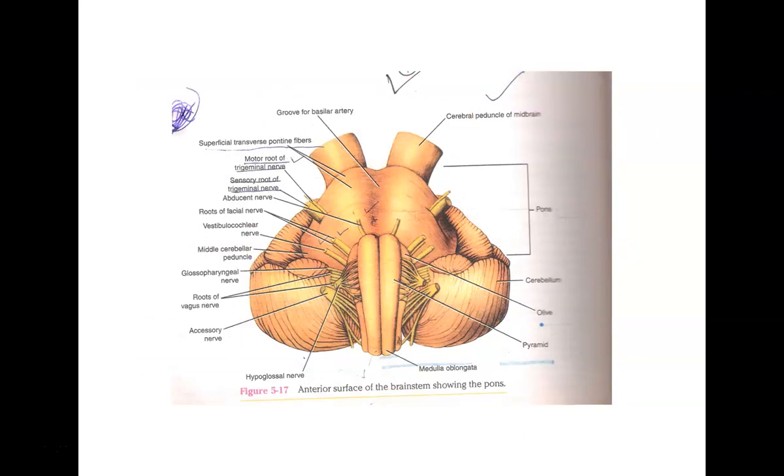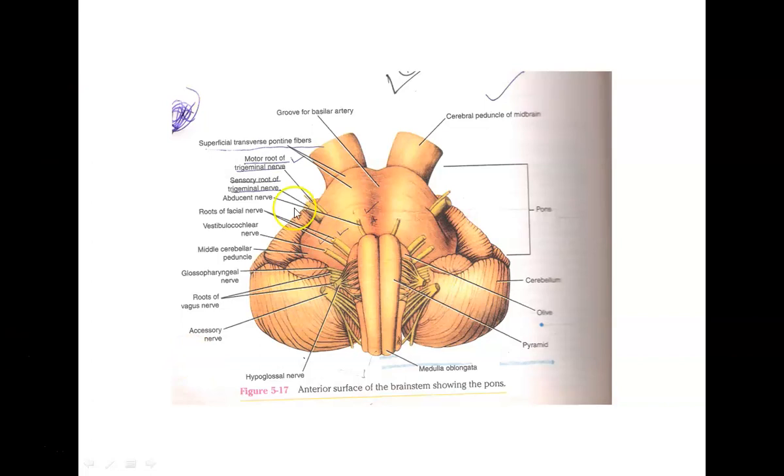If you look into the gross features of the pons, it is a portion of the hindbrain below which we have the medulla oblongata, and above we have the midbrain.